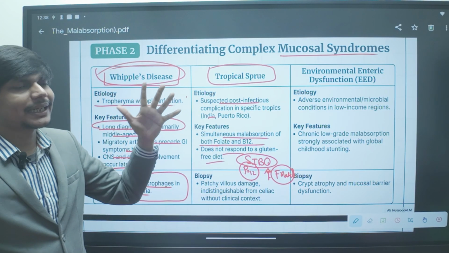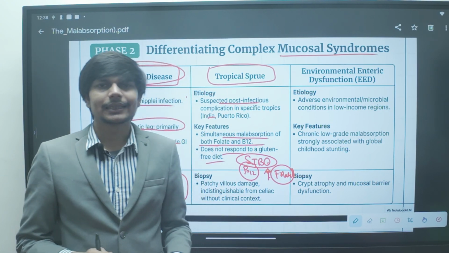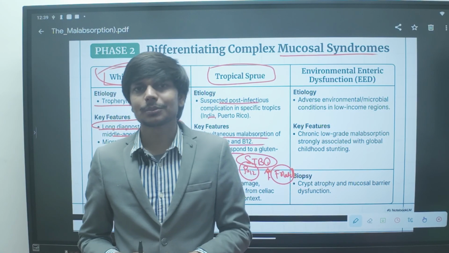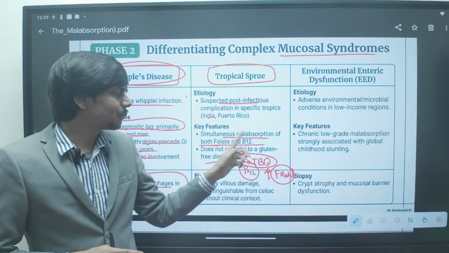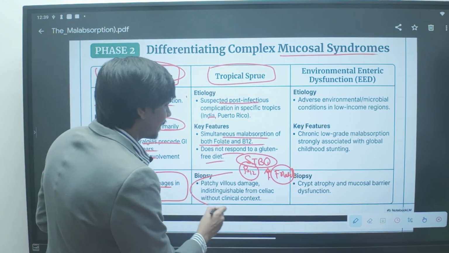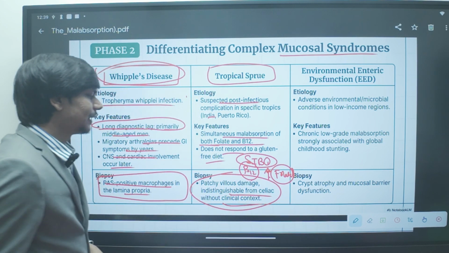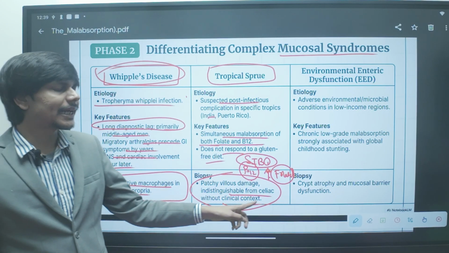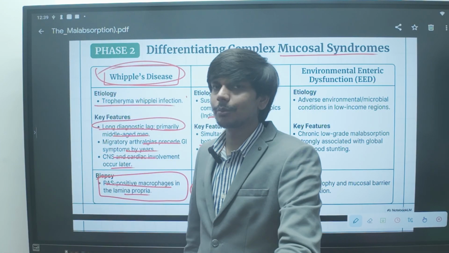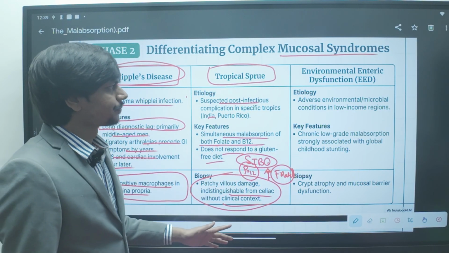So remember, tropical sprue is a brother of celiac disease. Both the clinical symptoms and biopsy findings are similar to celiac disease, but it does not improve with a gluten-free diet. The biopsy is again similar: there is villus atrophy, which is indistinguishable from celiac disease without clinical context, which means that when you treat the patient with a gluten-free diet, it does not improve in tropical sprue, while celiac disease improves.